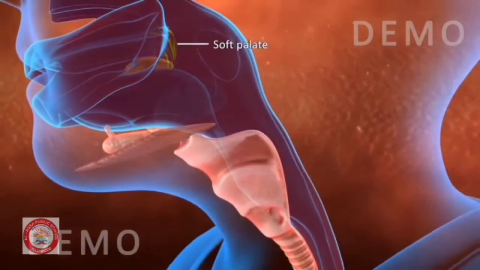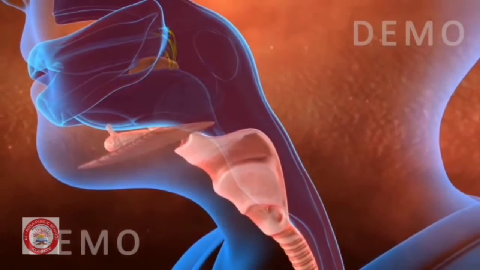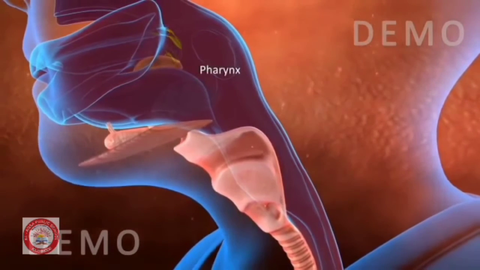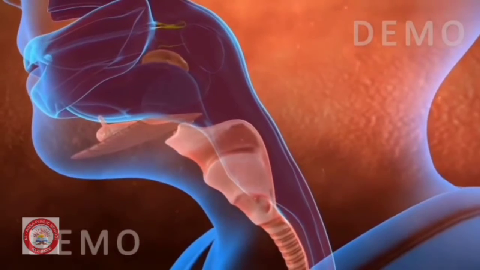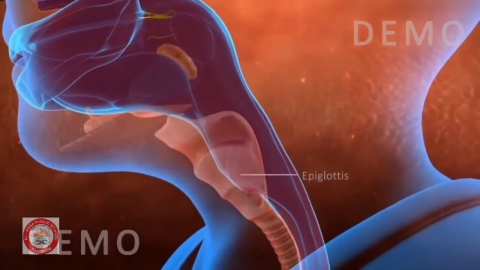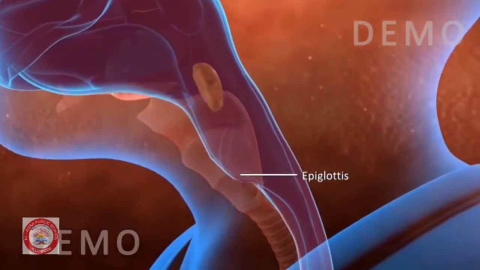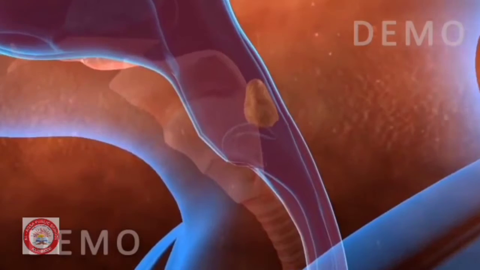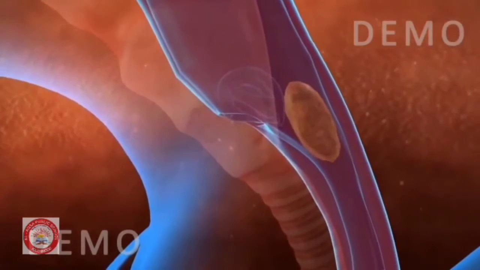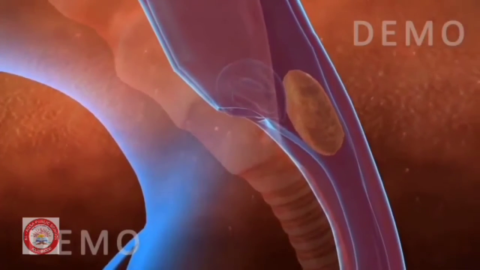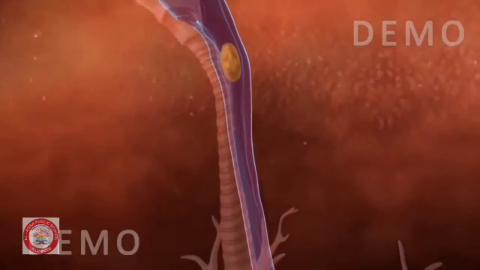As the food passes, there is a soft palate which prevents the entry of food into our nasal cavity. As the food passes down, there is a flap-like structure called the epiglottis, which prevents the food from entering our windpipe, which opens to our lungs.